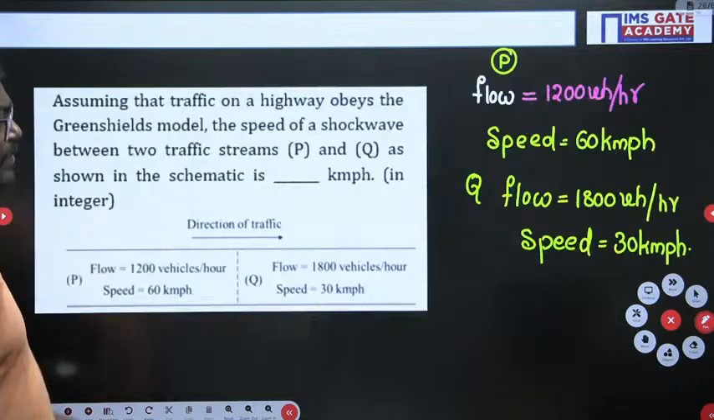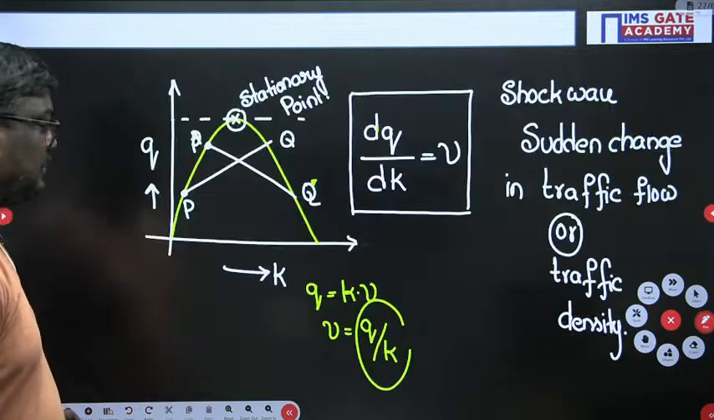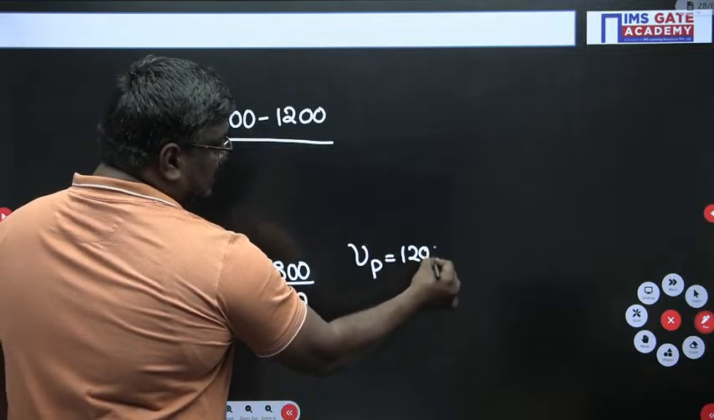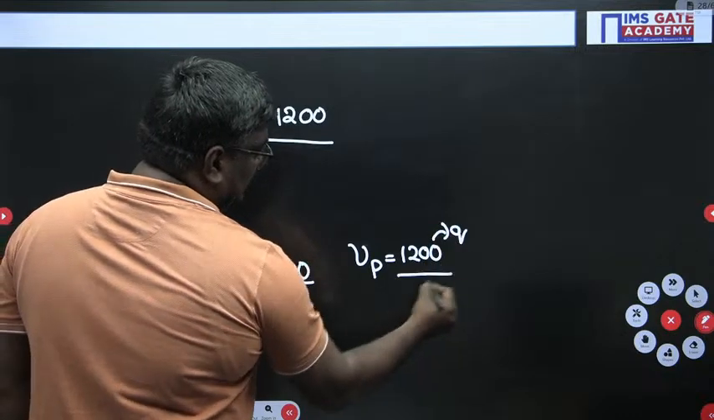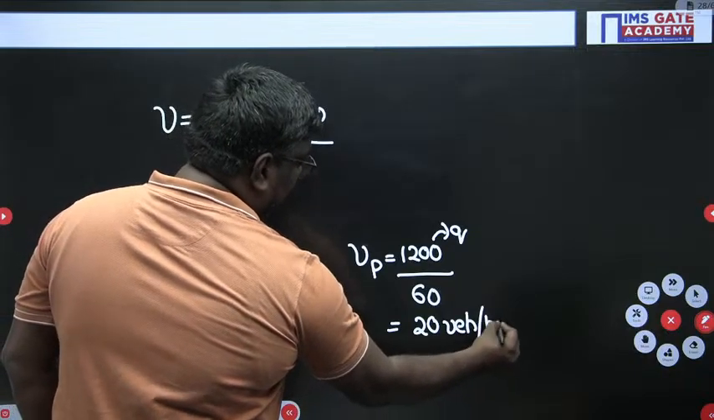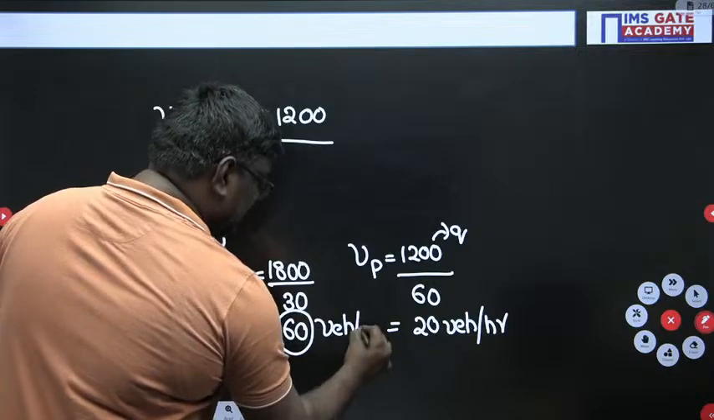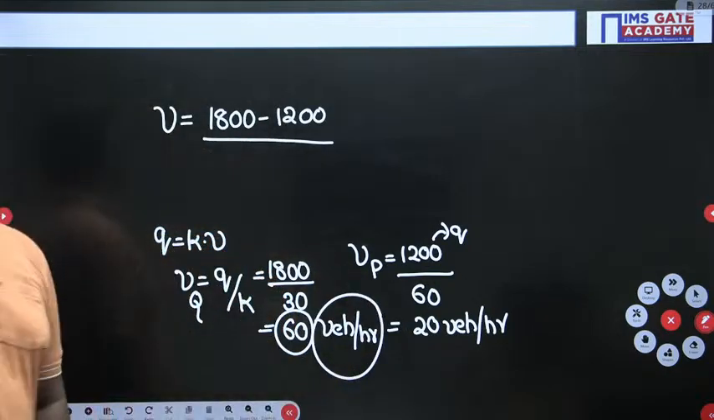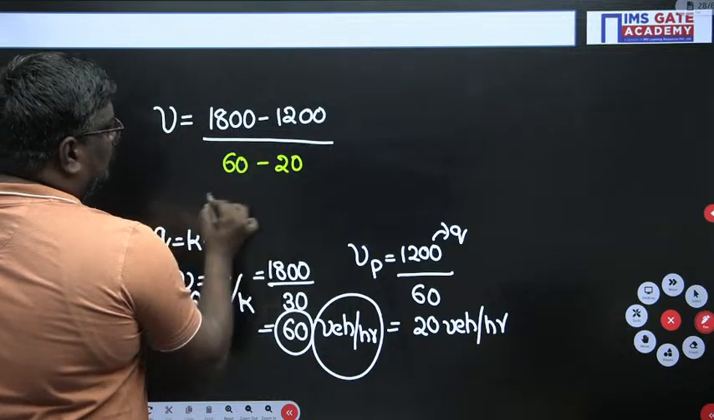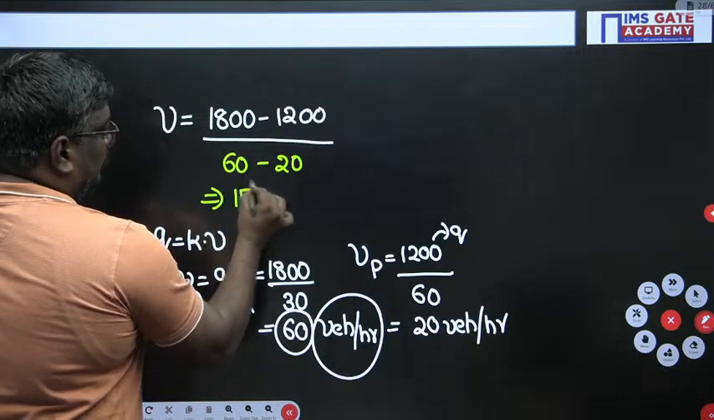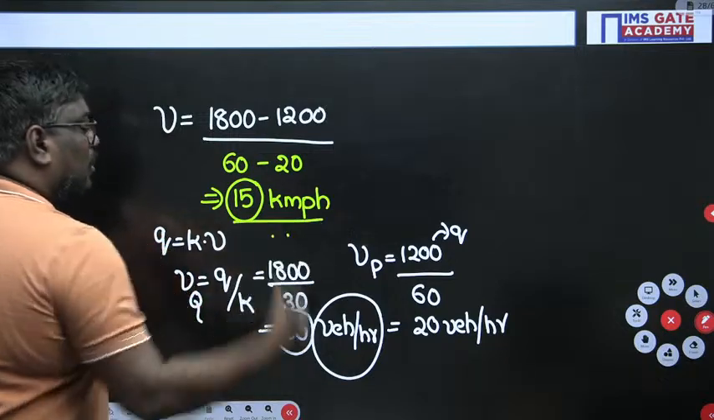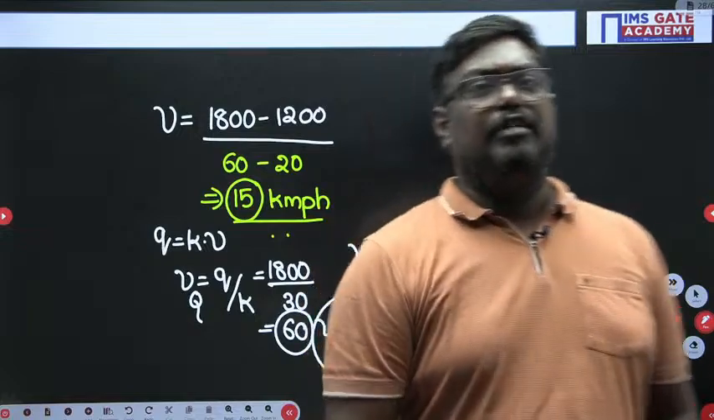Similarly, for P, the flow is 1200 and the speed is 60, so the density is 20 vehicles per kilometer. Here it is 60 and here it is 20. So I will substitute 60 minus 20. So here the velocity of the shock wave is 15 kilometers per hour.